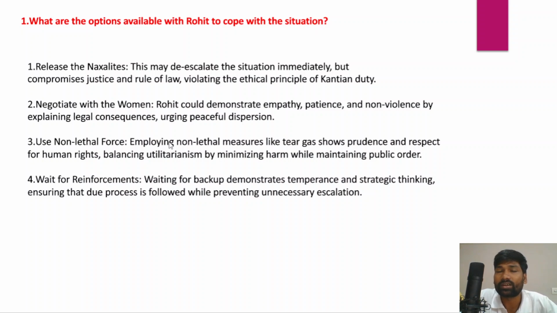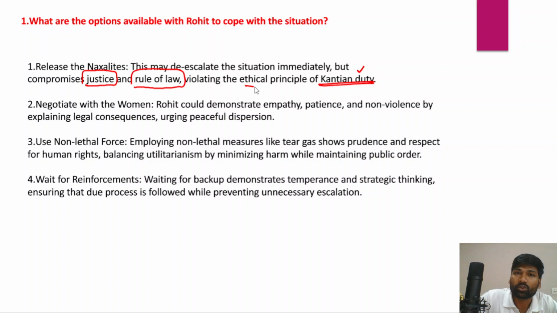So releasing the Naxalites would lead to immediate de-escalation of the situation, but it compromises the principle of justice, and it also compromises rule of law, and it violates the ethical principle of Kantian duty. Immanuel Kant emphasizes means over ends, so it amounts to violating Kantian duty.